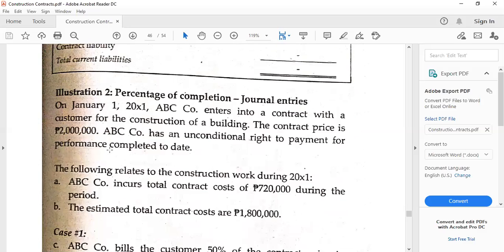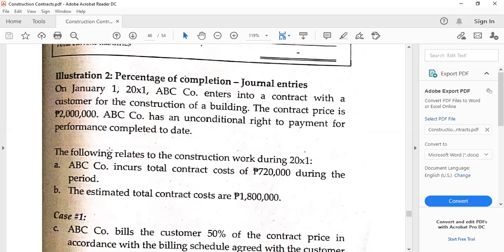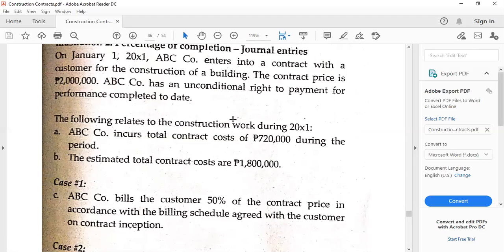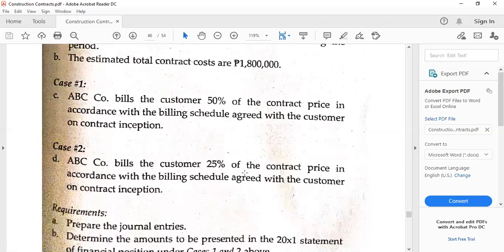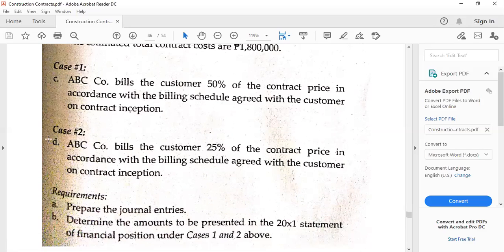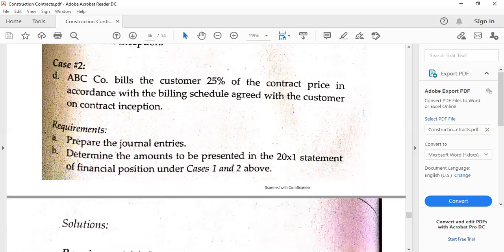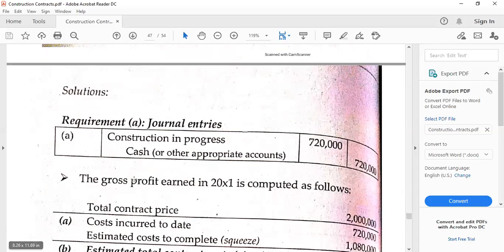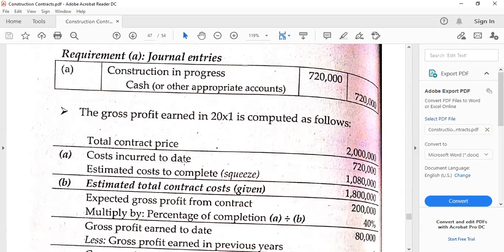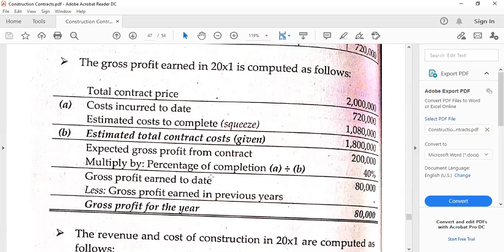All right. So here are also another set of journal entries that we can take note of. Contract price and the contract cost and the estimated one. So case number 1 is if ABC company bills the customer 50% of the contract price in accordance with the billing as agreed, and case number 2 is 25%. We prepare the journal entries. So for letter A, this is for the actual contract cost incurred, and to compute the gross profit for the year, you have to recognize them and memorize them.